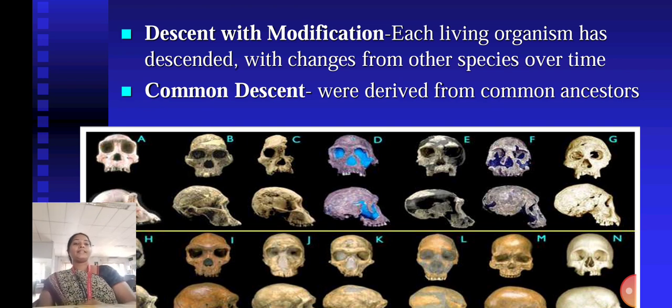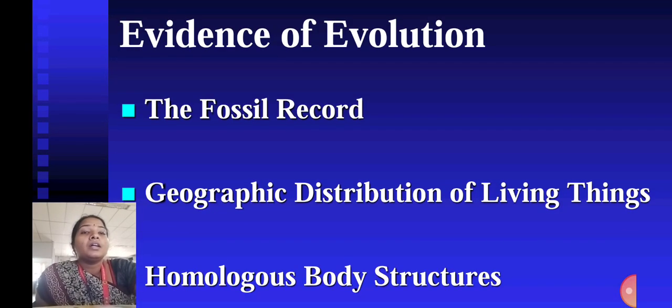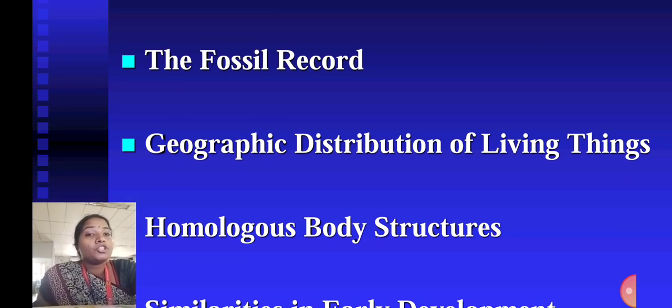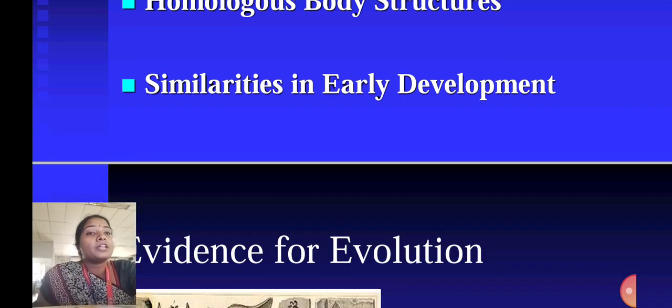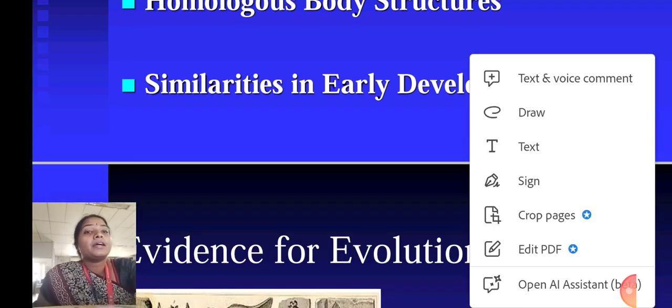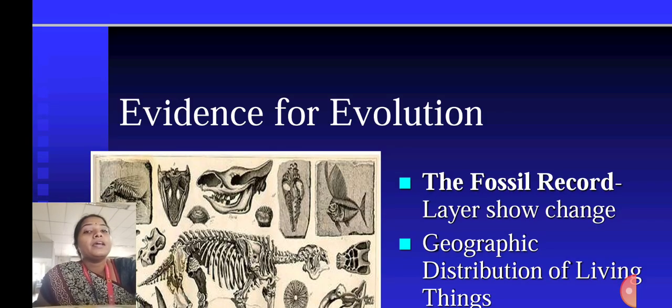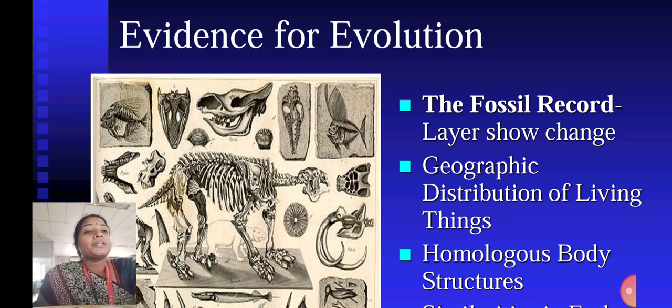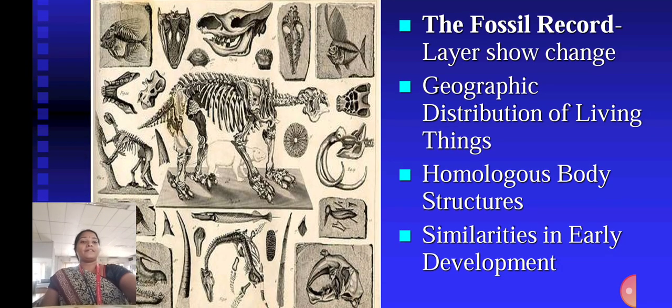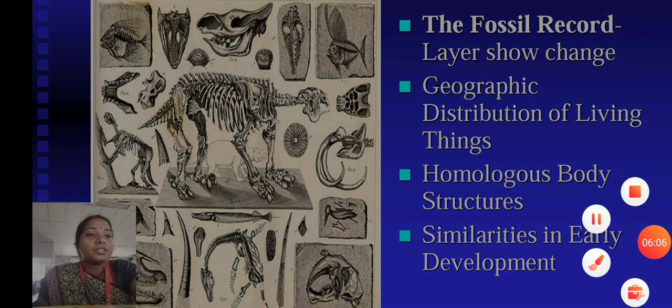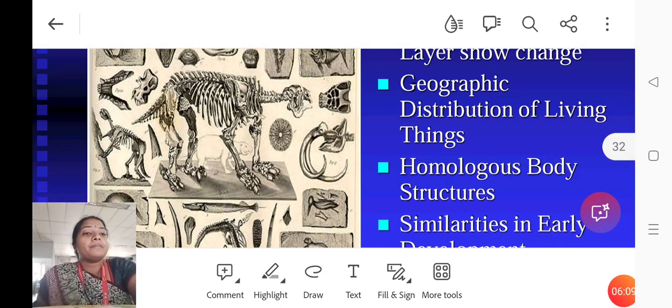Descent with modification. Each living organism has descended, with changes, from other species over time. Common descent means species are derived from common ancestors. Evidence of evolution: the fossil record, geographic distribution of living things, homologous body structures, similarities in early development. The fossil layers show change.